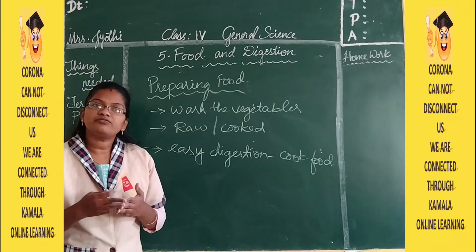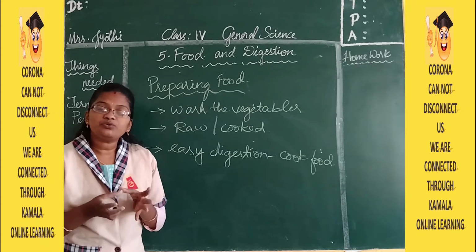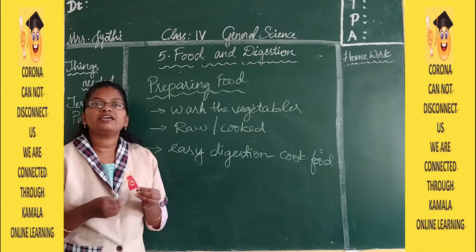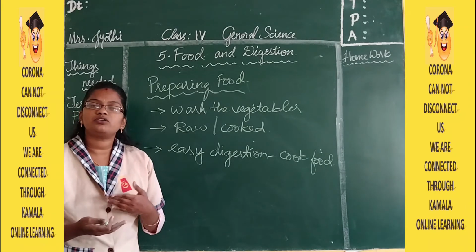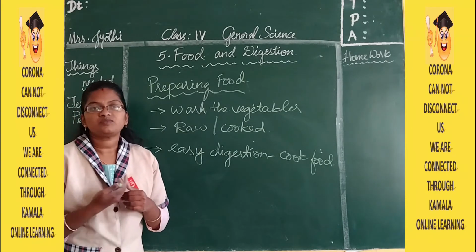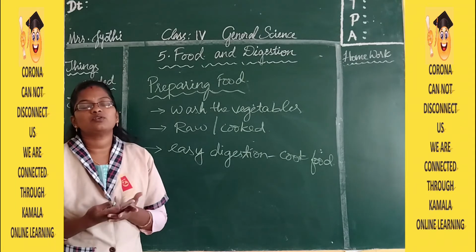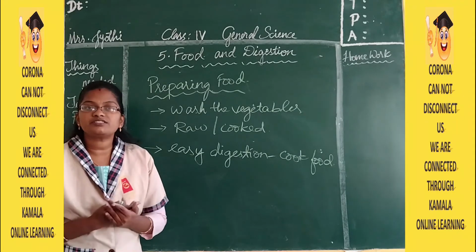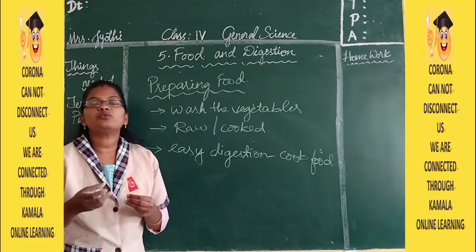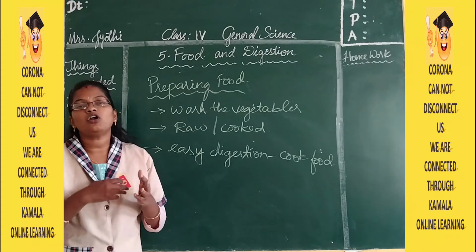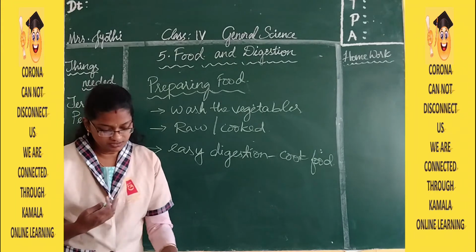If we cook it for a longer time, whatever nutrients are present in it get exhausted. In simple language, they die if we overcook. So whatever cooking is there, we have to do it in a limited time. Do not overcook the food.